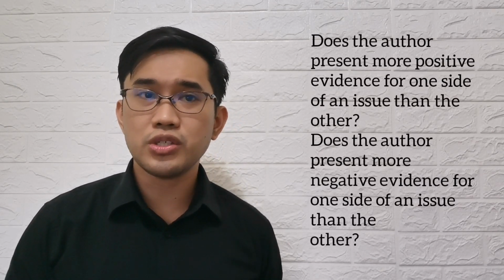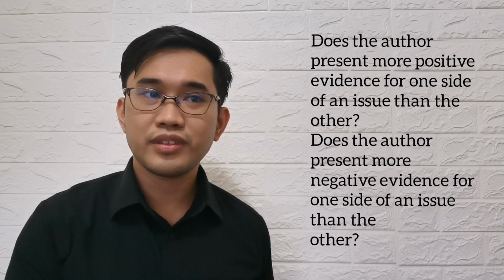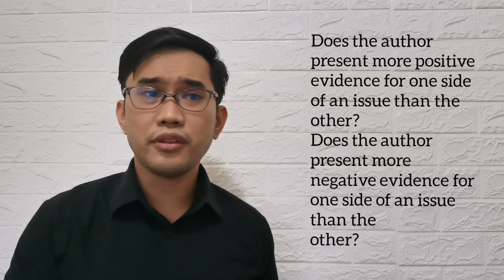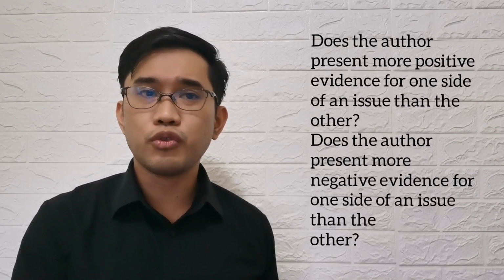We can ask ourselves these 2 questions. First, does the author present more positive evidence for one side of an issue than the other? Second, does the author present more negative evidence for one side of an issue than the other? These are both clues that the author may be biased for or against a particular side. Now, to be more specific in recognizing biases made by the author of an article or selection, here are the things we need to look out for.